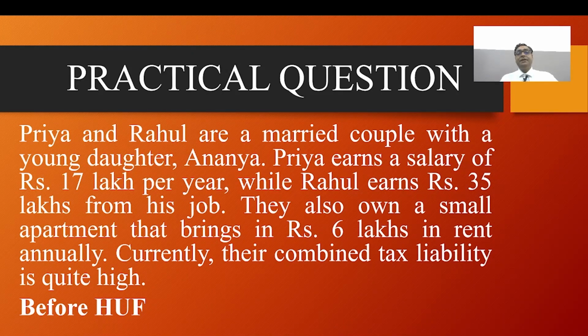You can see easily: Priya and Rahul are a married couple with a younger daughter, Ananya. Priya earns a salary of 17 lakh rupees per year, while Rahul earns 35 lakh rupees from his job. They also own a small apartment that brings in 6 lakh rupees in rent. Currently their combined tax liability is quite high, like I said before, before and after forming a Hindu undivided family. Here is the calculation.